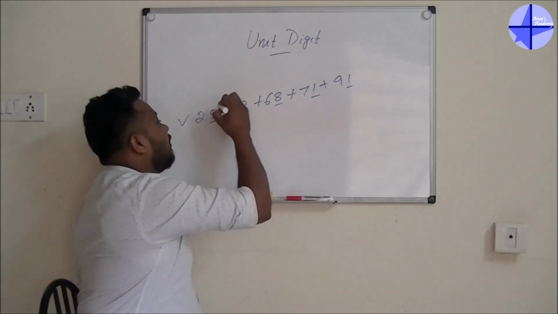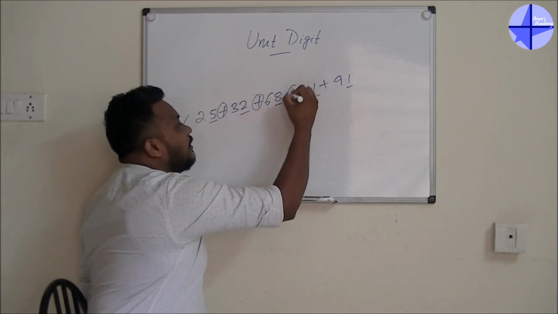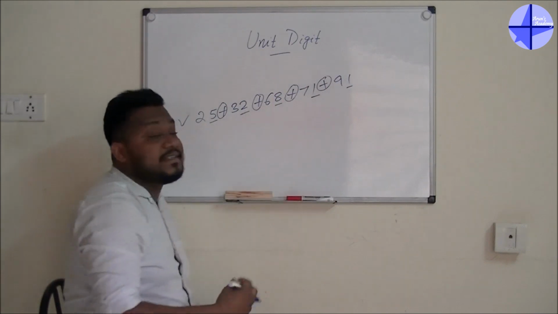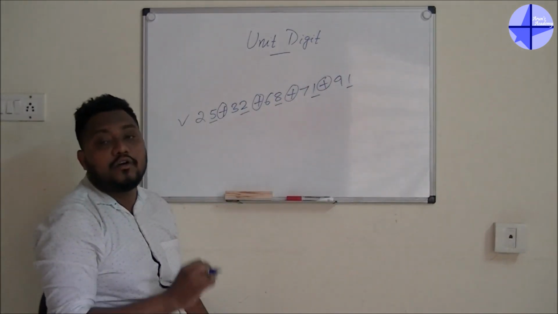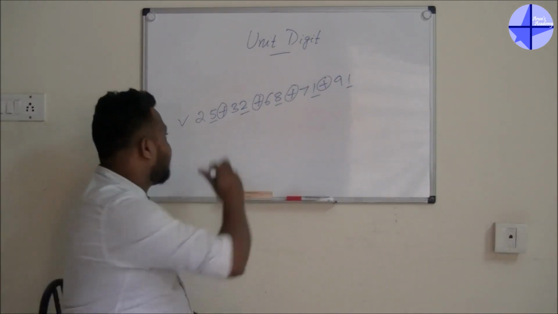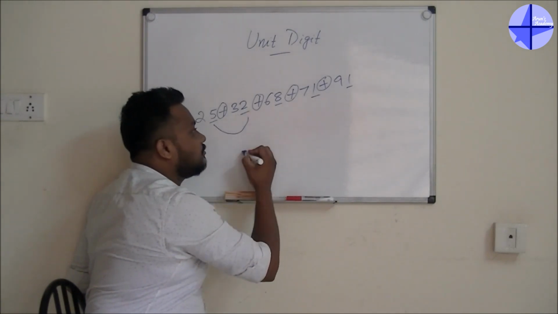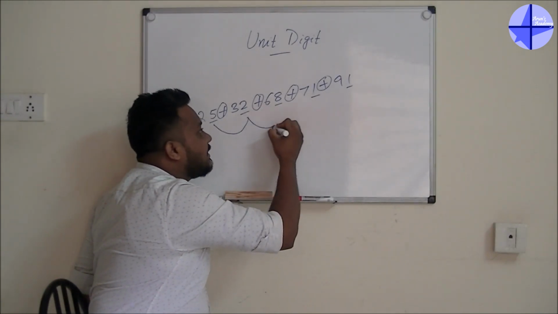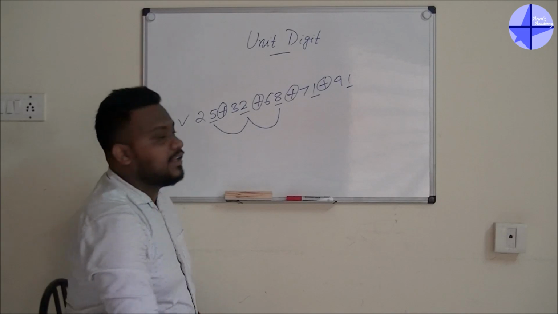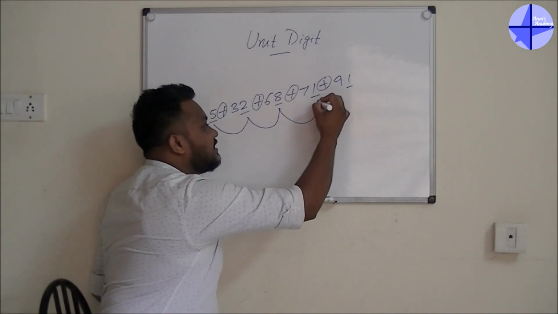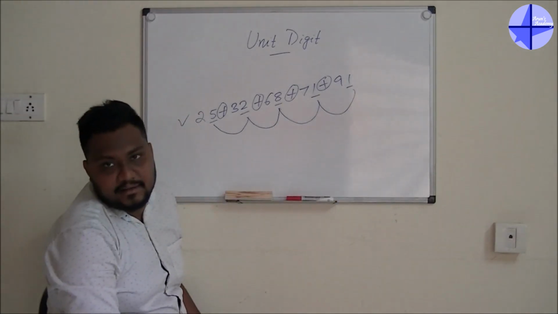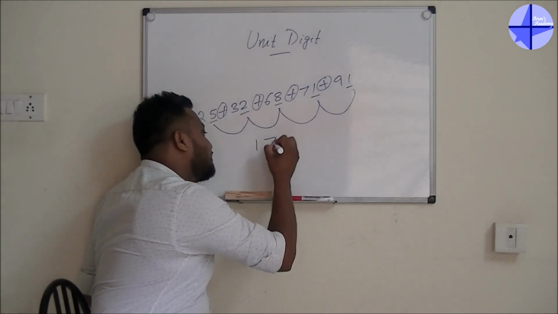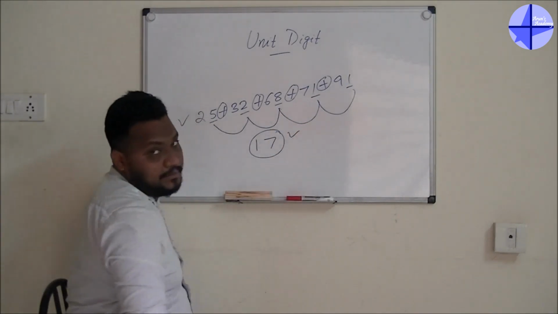Since the plus sign is given, I will just add the unit digits: 5 plus 2 is 7, 7 plus 8 is 15, 15 plus 1 is 16, 16 plus 1 is 17. So the total for the unit digit is 17.